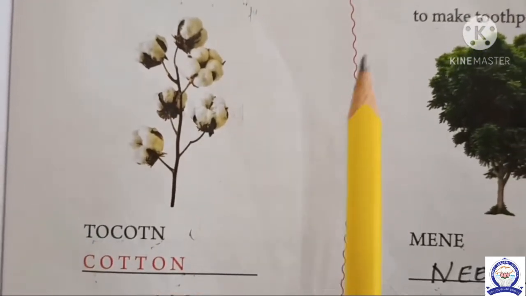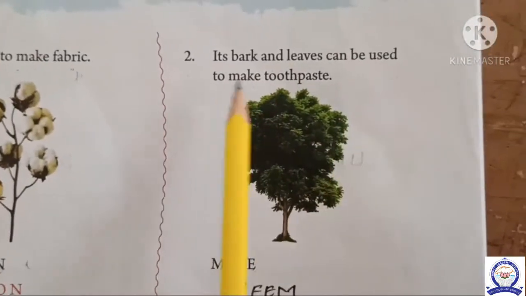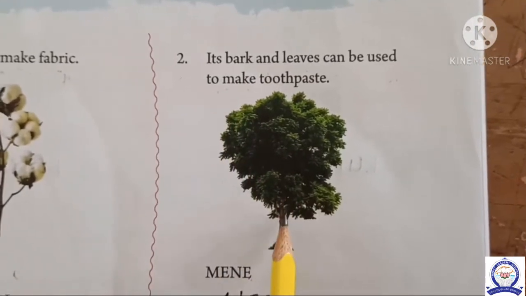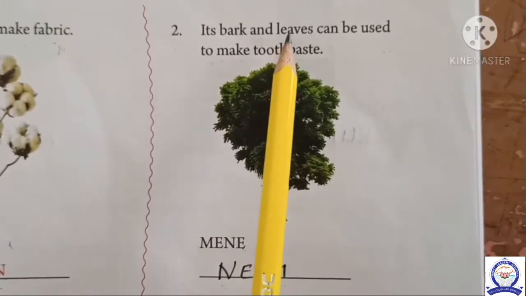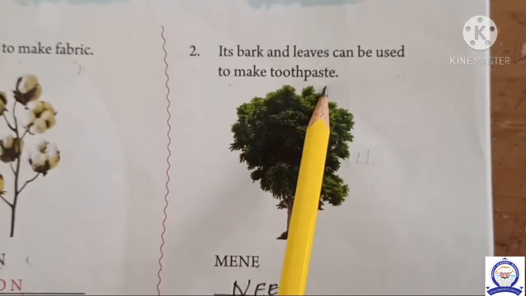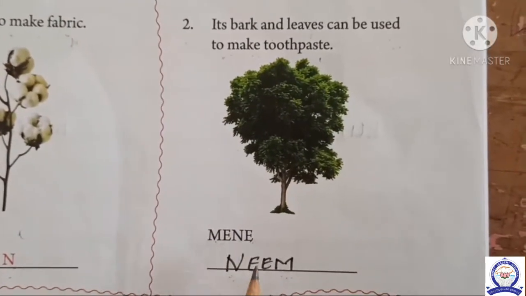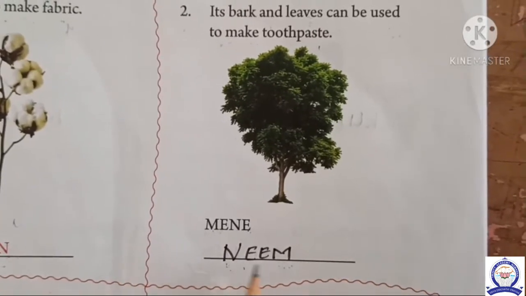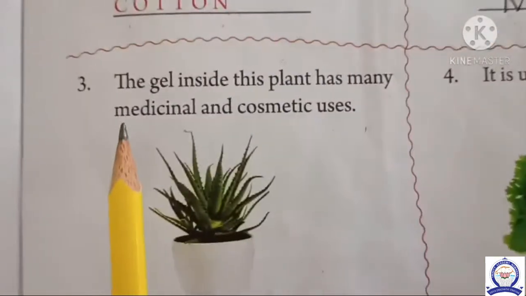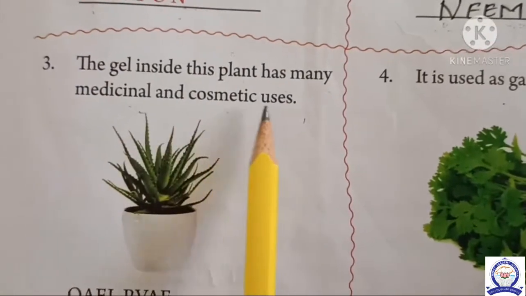Next, second one, its bark and leaves can be used to make toothpaste. Bark, you know, and leaves, you know. What is that one? M-E-N-E. M-E-N-E means neem. N-E-E-M, neem.